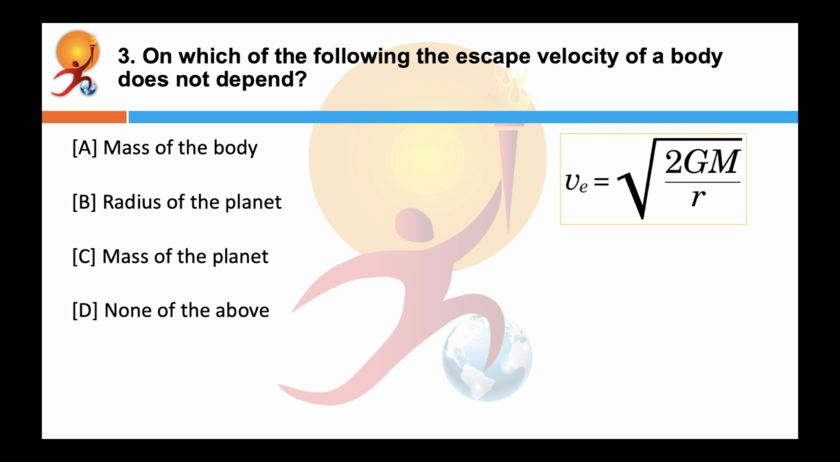On which of the following does the escape velocity of a body not depend? We have already seen this. Your answer is A, mass of the body. Escape velocity is independent of the mass and the angle of projection of the body, but depends on the mass and radius of the planet from whose surface the body is to be projected.